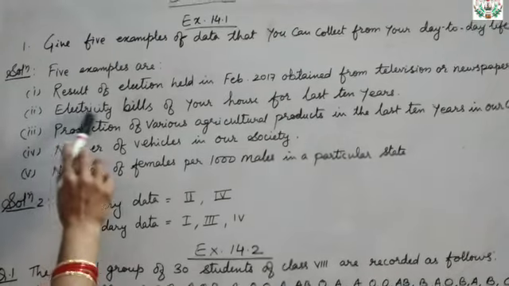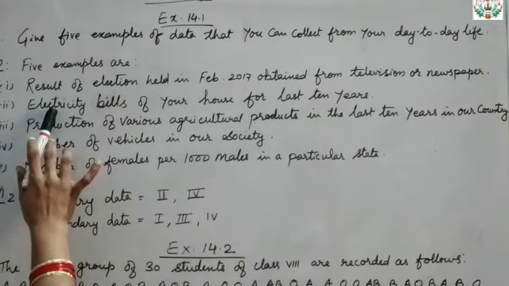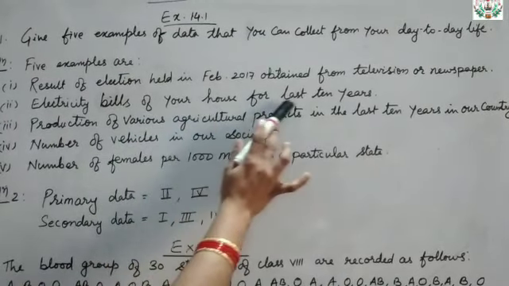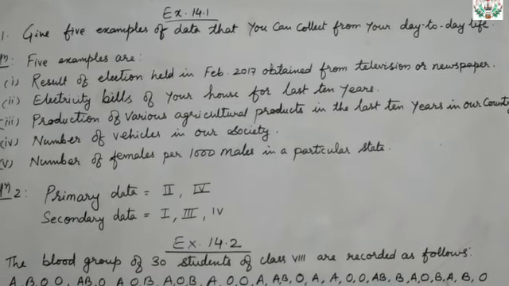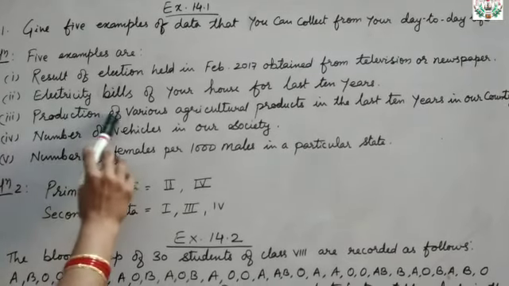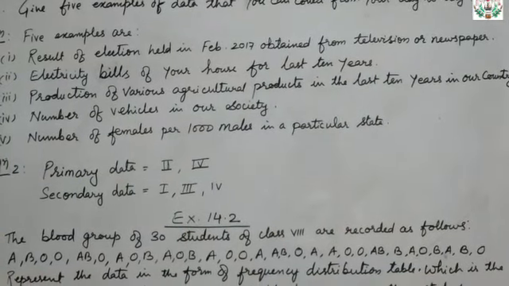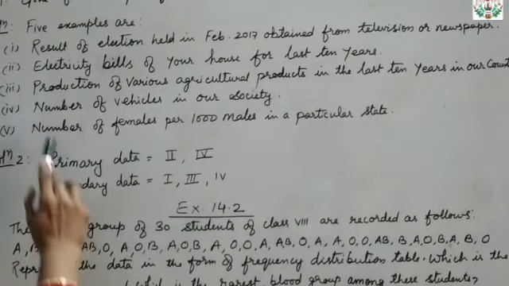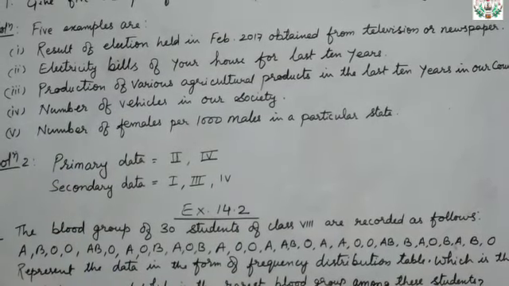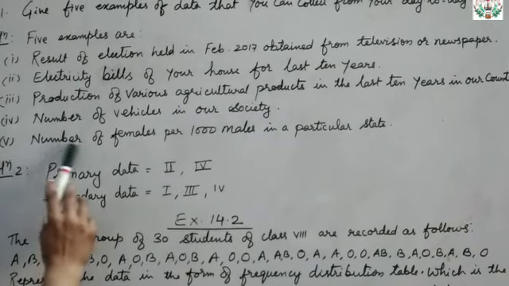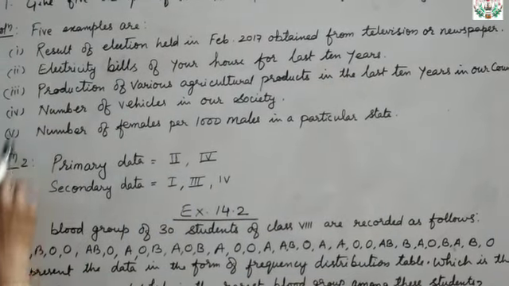Clear? Now, electricity bill, I think everyone might be having in their home, right? The electricity bills of your house for the last 10 years, that also you may collect. So that is also a data. Now, production of various agricultural products in the last 10 years in our country. So that is also a data. Then the fourth example is number of vehicles in our society. And the fifth one is number of females per 1000 males in a particular state.